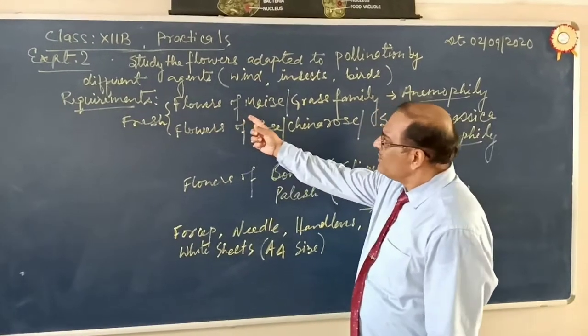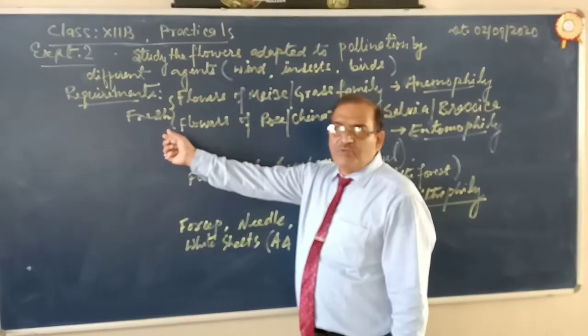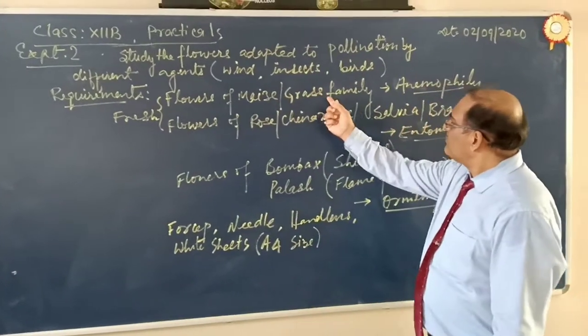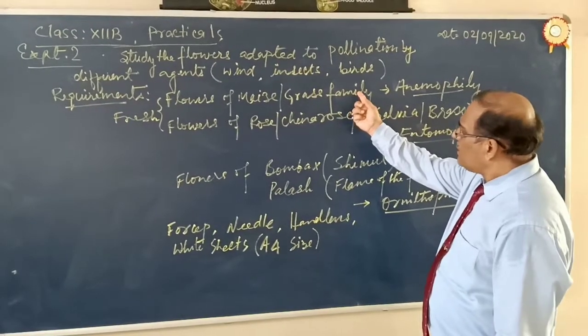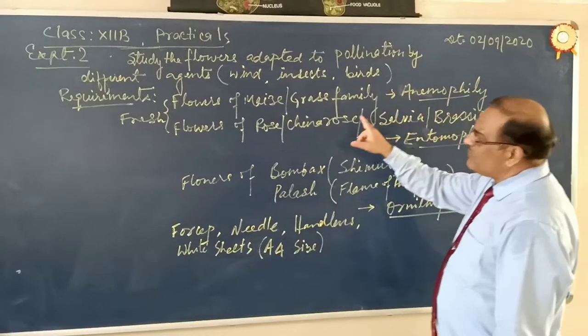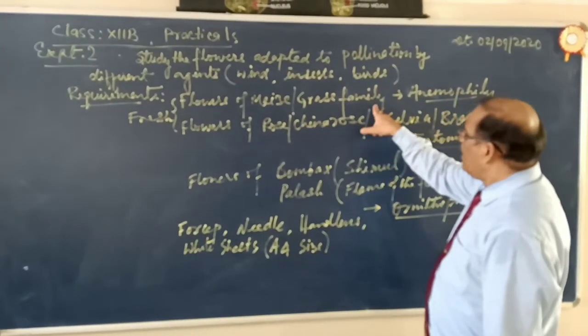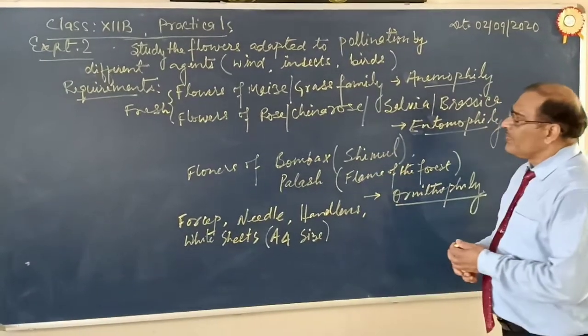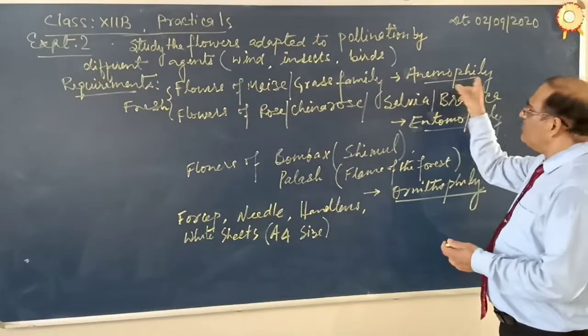requirements. We require flowers, fresh flowers. Flowers should be fresh flowers of maize, grass family. Okay, this is called anemophily. So the flowers of maize, grass, etc. are pollinated by wind. So this is called anemophily.